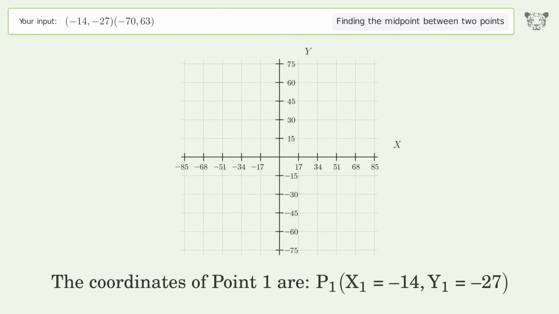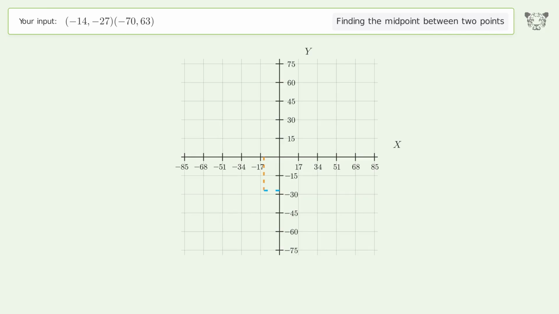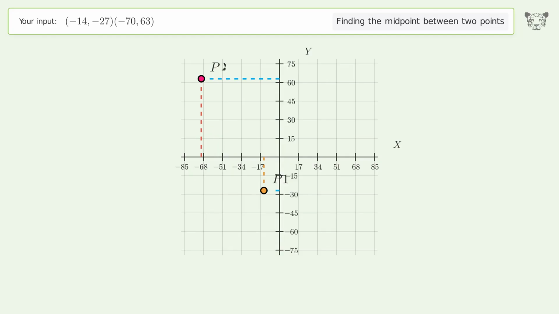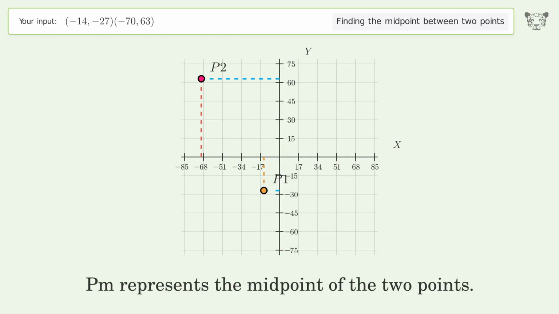The coordinates of point 1 are, x1 equals -14, y1 equals -27. The coordinates of point 2 are, x2 equals -70, y2 equals 63. PM represents the midpoint of the 2 points.